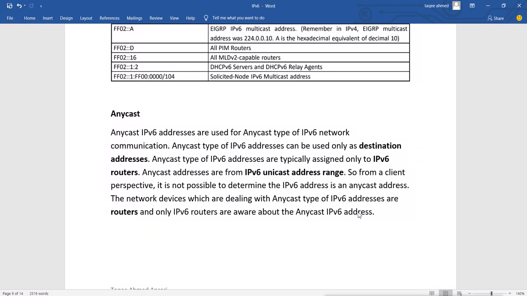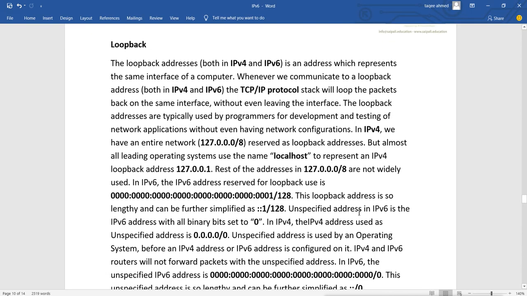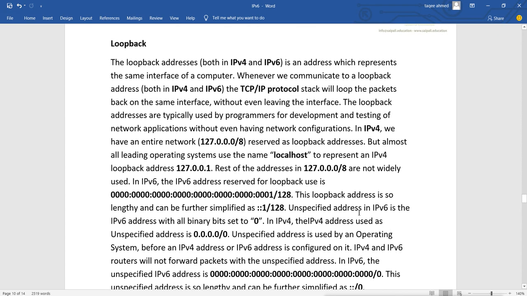Then loopback. In IPv4 we have loopback addresses. The loopback range was 127.0.0.0. It was actually the whole range of the IPv4 class A address, which has more than 16 million IPs, and it is wasted. You can't use any of those IPs. All IPs are used as a loopback. It is reserved because it does looping, so it was left as a loopback because it creates a loop under the protocol.